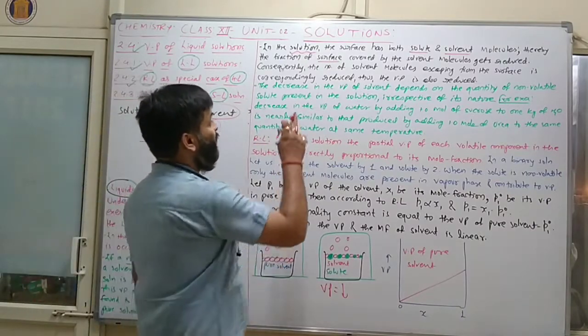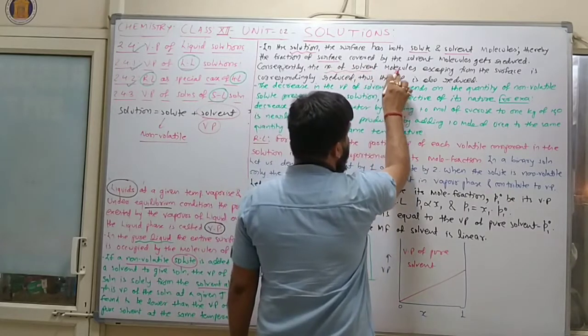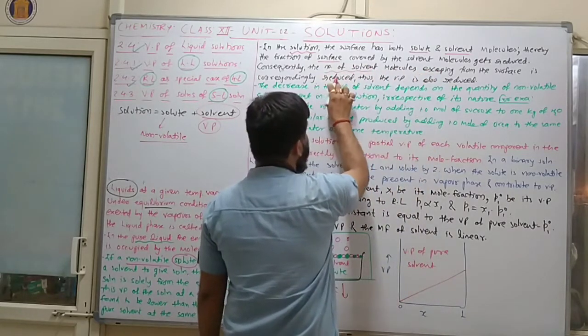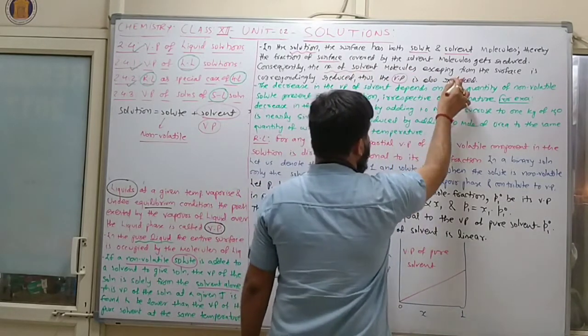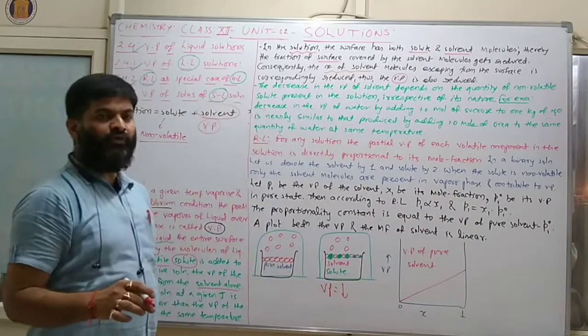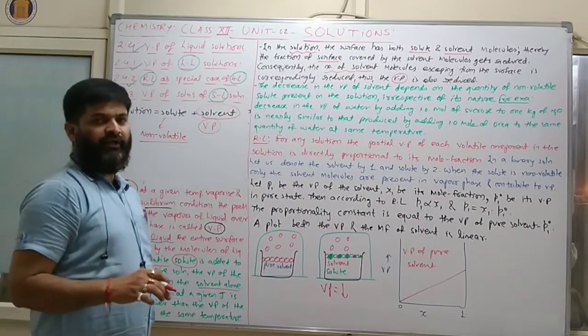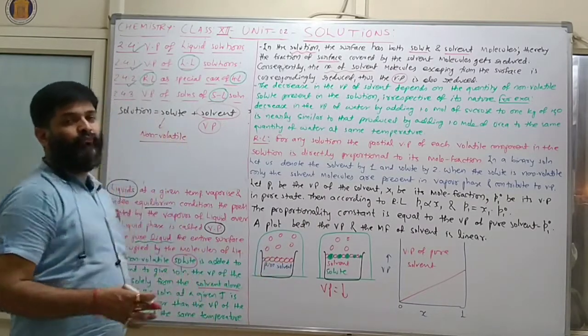Clear? And due to that, the number of solvent molecules escaping from the surface is correspondingly reduced, and thus the vapor pressure is also reduced. If only solvent is there, then vapor pressure will be more.